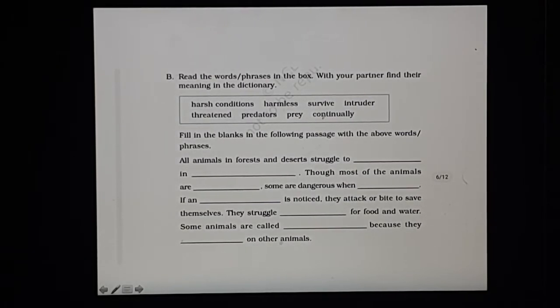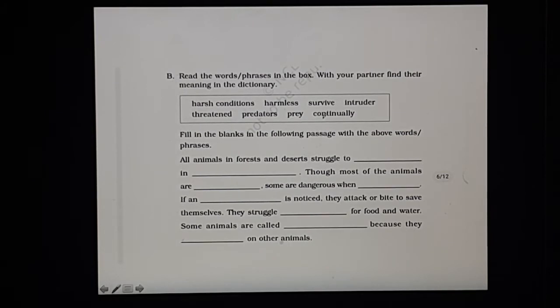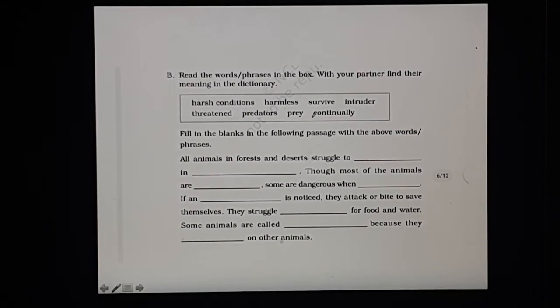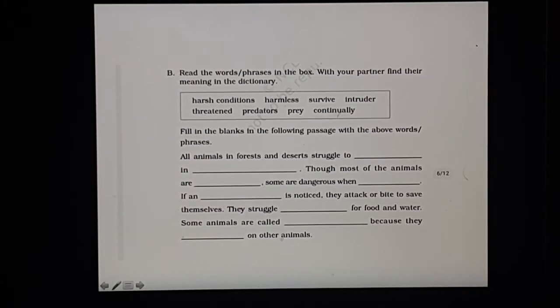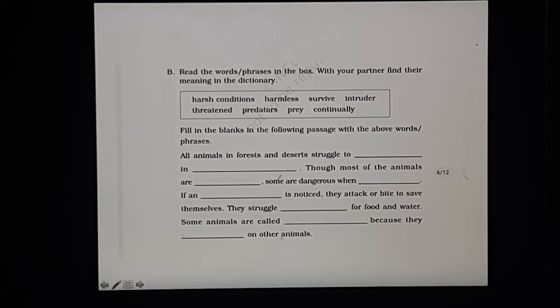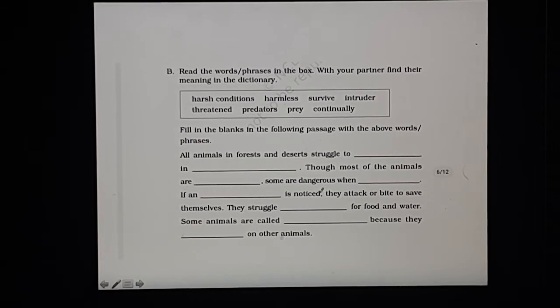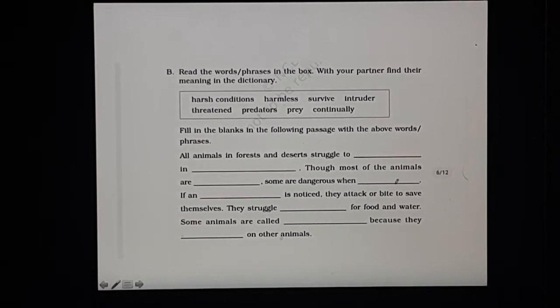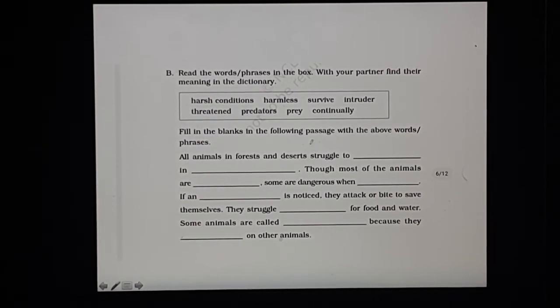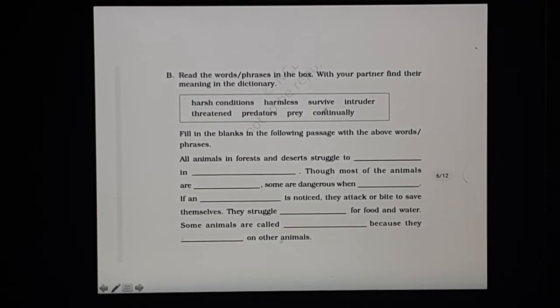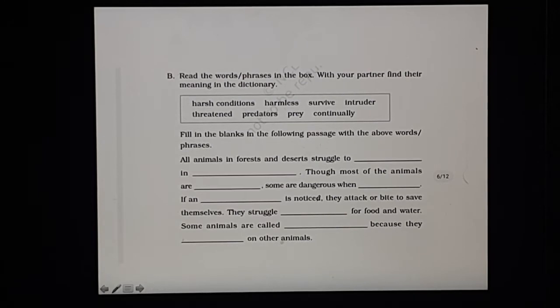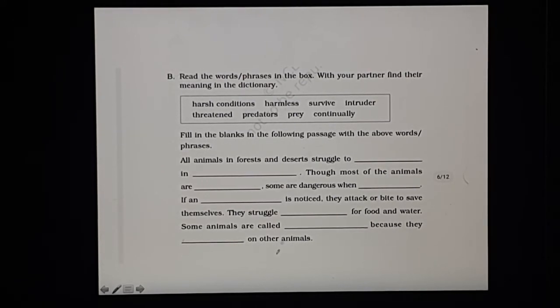And continually is not the same as continuously; there is a difference. Continuously means without any break. Continually means when we have something going on for some time, then we have a break for some time, and after that we continue again. This is the difference. Continuously means without break, and continually means having small breaks in between.